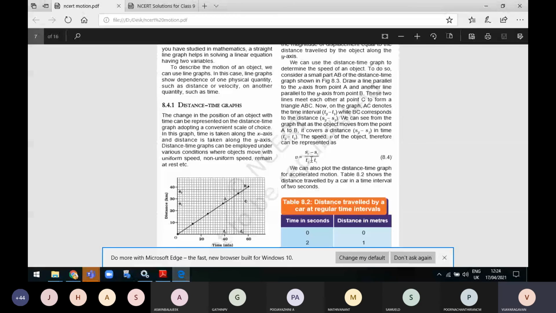You can take AB wherever you like and find the distance traveled at the given time. At the given time, you must mark S2, S1 and T2, T1. You subtract the time taken by the object as T2 minus T1 and the distance traveled as S2 minus S1. So we can get the speed of an object using this graph. You can easily find it using graphical methods. Okay, any doubt in this?